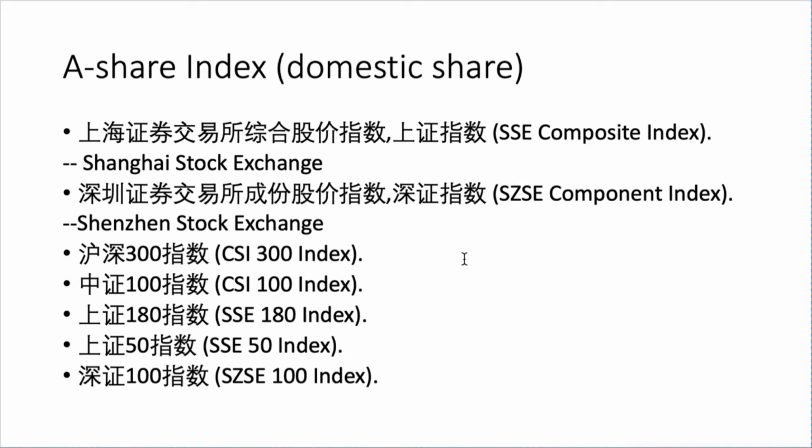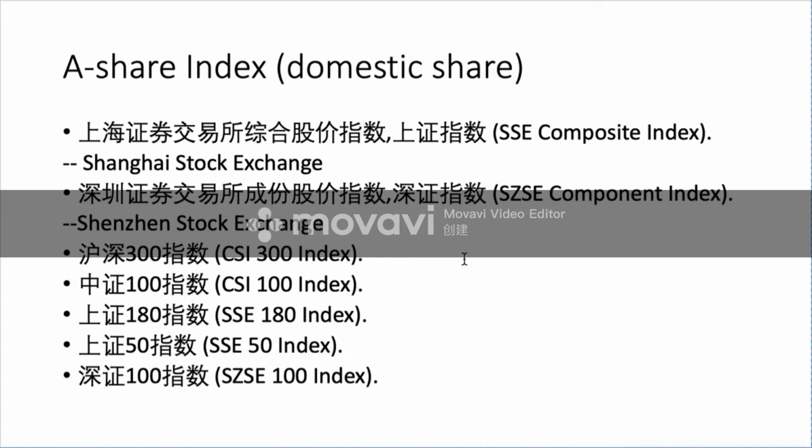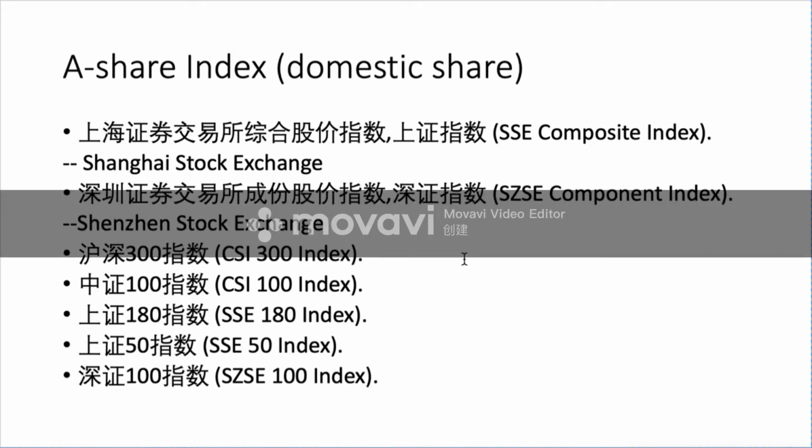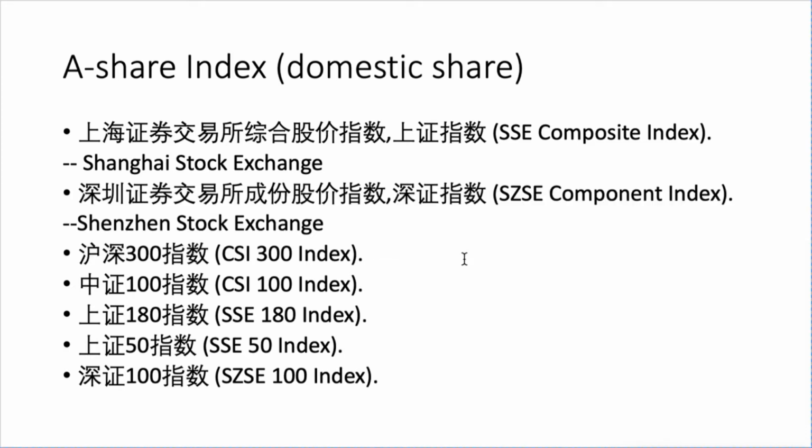So first of all, let's talk about the Chinese stock exchange. There are two biggest exchange markets in China. One is the Shanghai Stock Exchange and the other one is the Shenzhen Stock Exchange. As we can know, those indexes that start with CSI stand for Shanghai and Shenzhen, which is a comprehensive index, and those that start with SSE show Shanghai Stock Exchange, and SZSE shows Shenzhen Stock Exchange information.